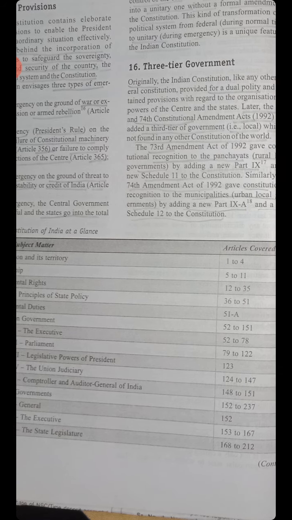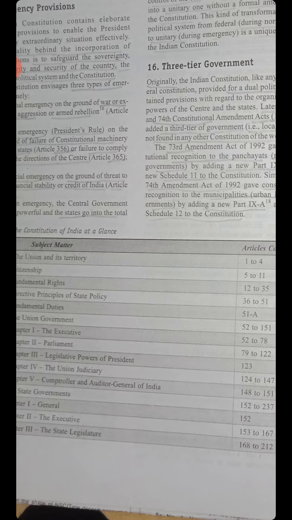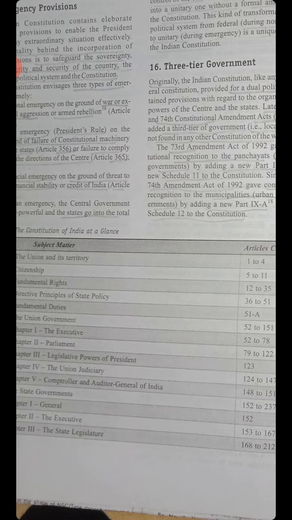So chapter number 1, the Executive, 52 to 78. Chapter number 2, the Parliament, 79 to 122. Chapter number 3, Legislative Powers of the President, Article 123. Chapter number 4, the Union Judiciary, Article 124 to 147. Chapter number 5, CAG of India, Article 148 to 151.